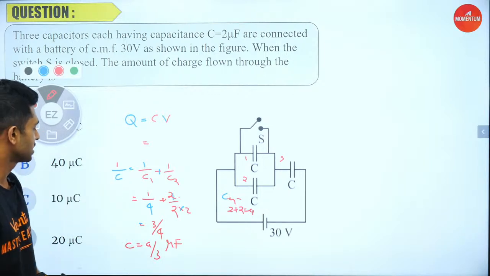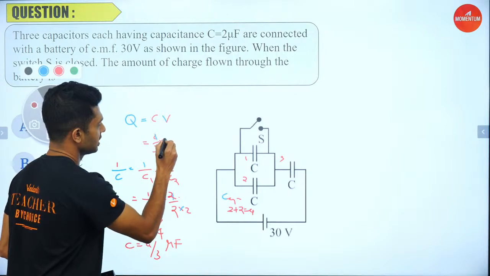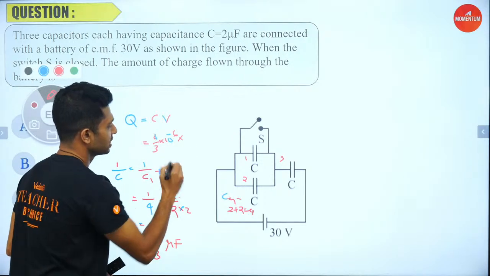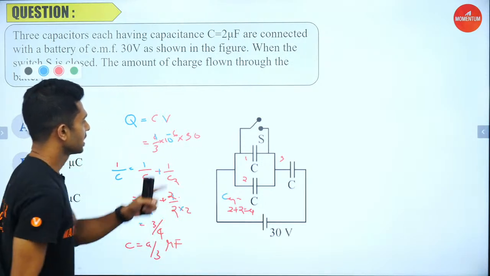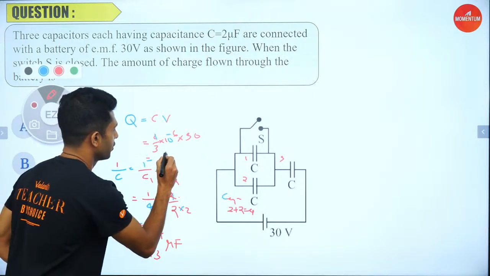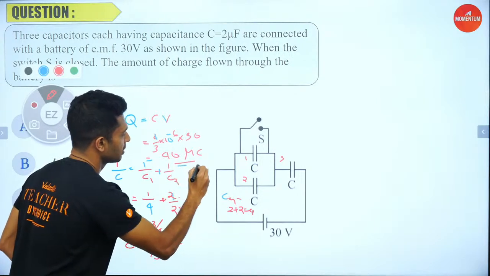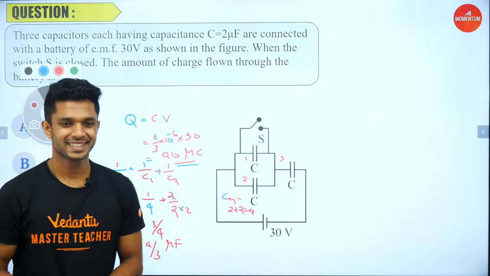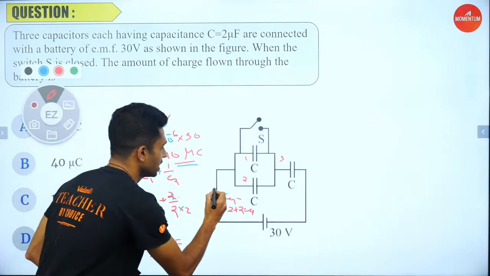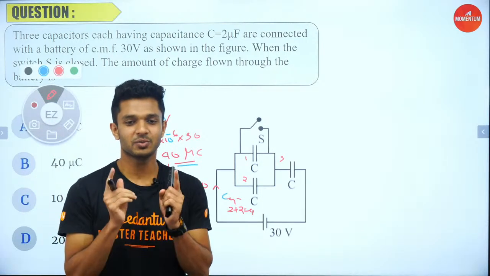So now we can actually substitute it here. So the value for charge Q is equal to 4 by 3 into 10 power minus 6, because it is in microfarad, into the potential is equal to 30 volt. So 30 by 3, it's 10. Right? So 10 into 4, it's 40 into 10 power minus 6 coulomb, or 40 microcoulomb was the initial charge. Before the switch S was closed, this was the charge that is flowing in the circuit, that is equal to 40. That is not the question, because we don't have the answer yet.